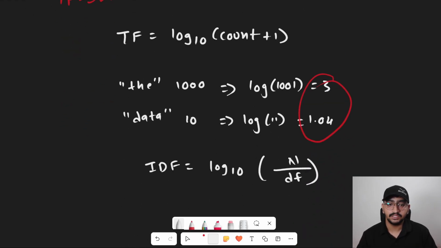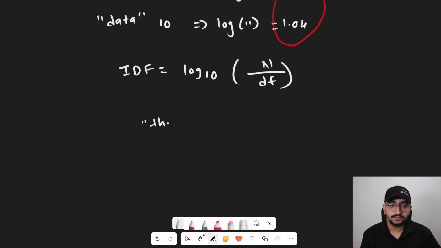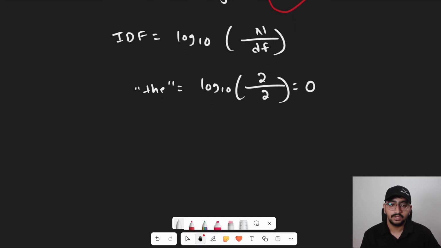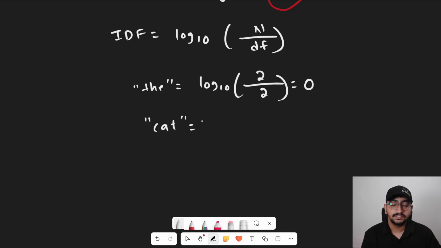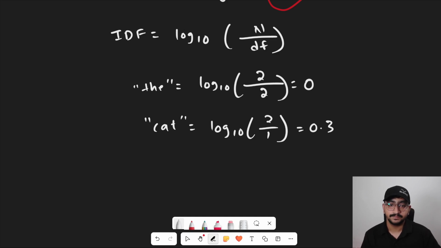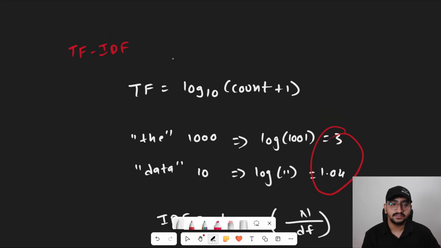Let's implement those in IDF. So for "the", we get log 10. We have 2 documents and it appears in 2 of them, which is basically log 1, which is basically 0. And the word "cat" appears in only 1 of the 2 documents, which will give us around 0.3. Finally, we take our term frequency and multiply it by inverse document frequency to get TF-IDF. Mathematically, TF-IDF neutralizes the words which appear everywhere.